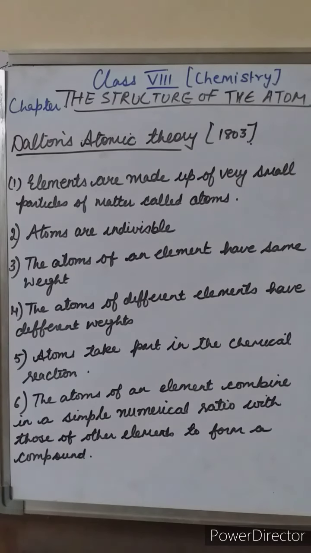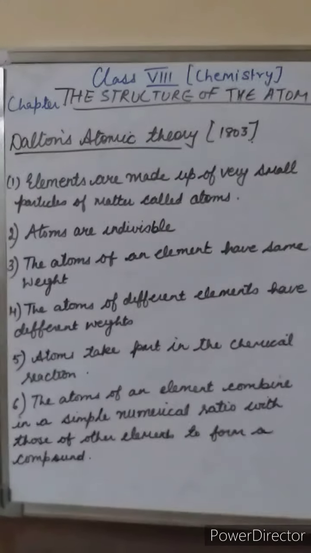Right? However, students, according to modern research on atoms, it has been proved that most of the postulates of Dalton's atomic theory are incorrect, except that atoms take part in chemical reactions.